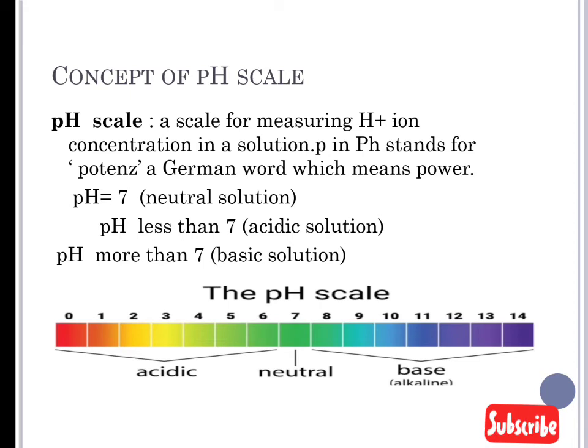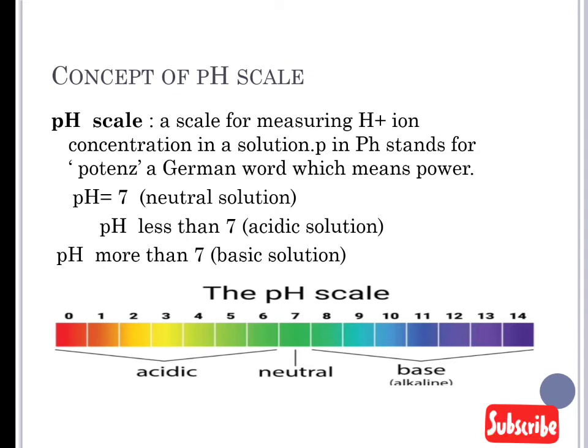Let us now know about the concept of the pH scale. The pH scale is the scale that is used for measuring the hydrogen ion concentration in the solution. The p in pH stands for potenz, a German word that means power. You can see here in the picture, this is the pH scale.